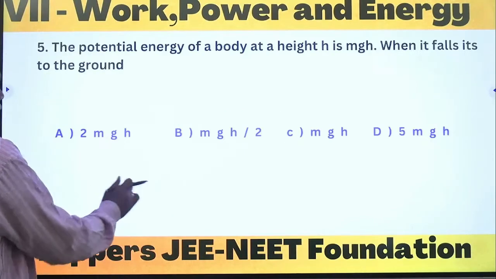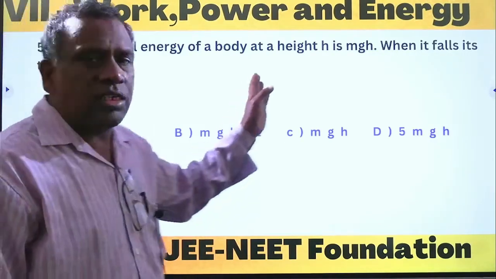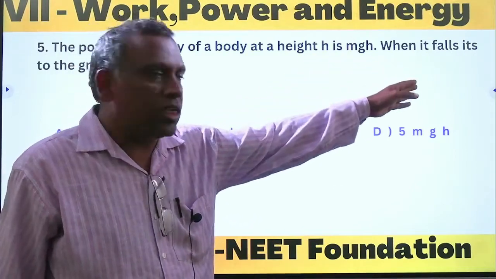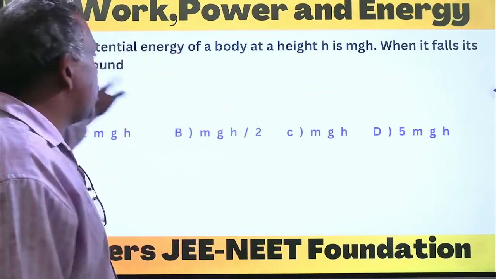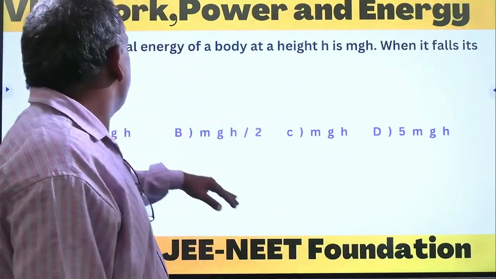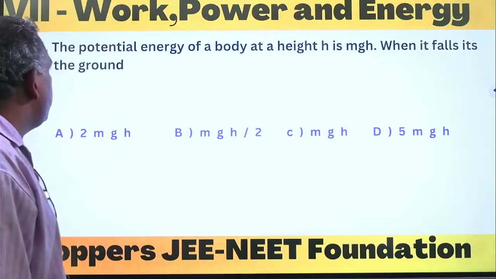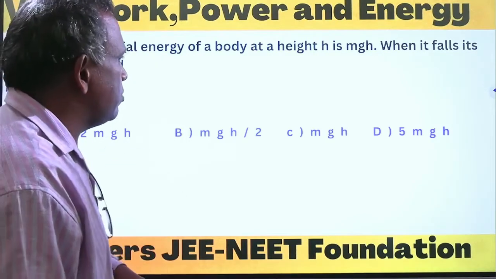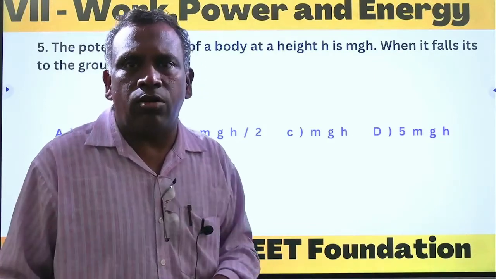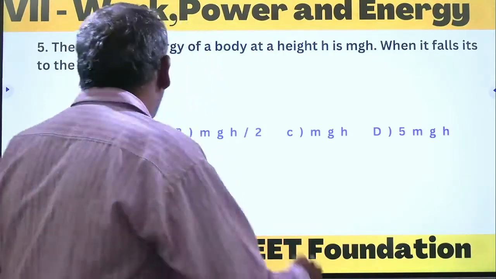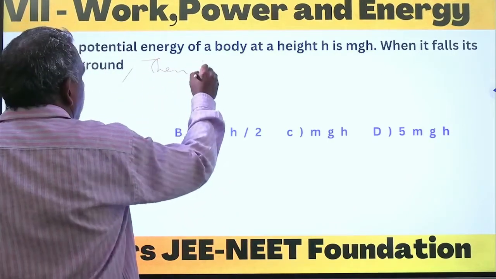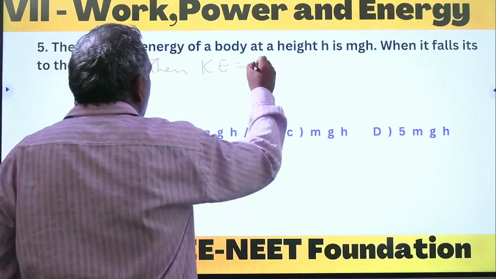So next question: the potential energy of a body at a height h is mgh. When the body is falling to the ground, what will the kinetic energy be? The complete question is, then kinetic energy is equal to what?